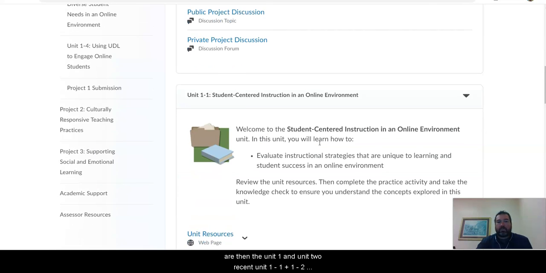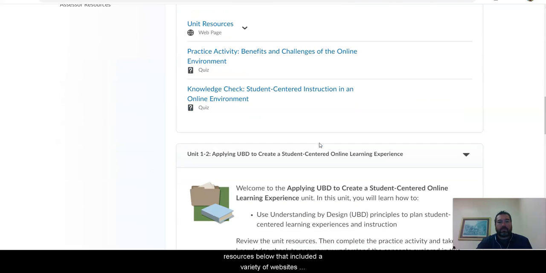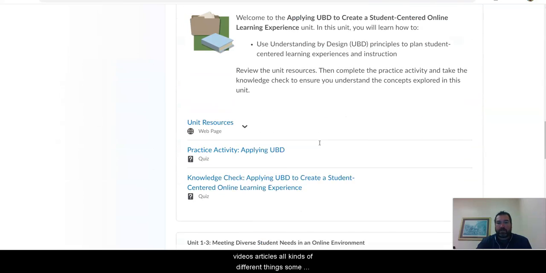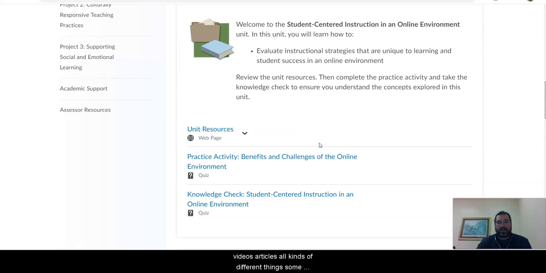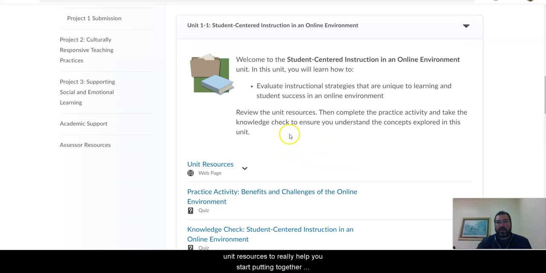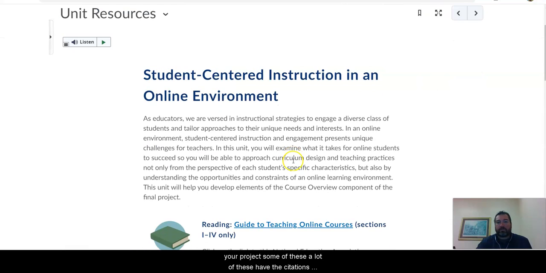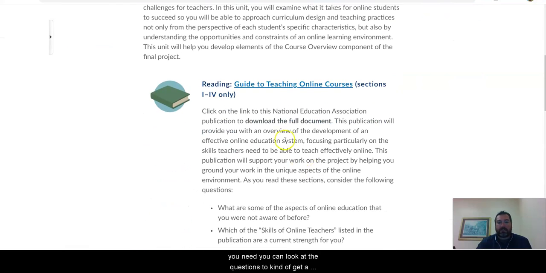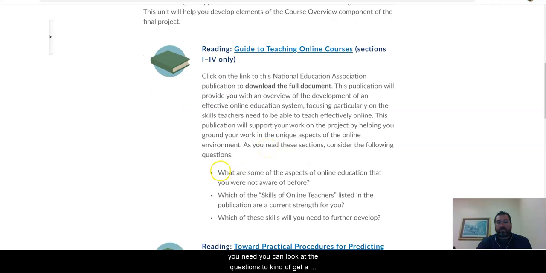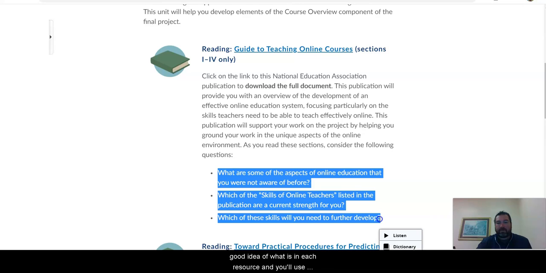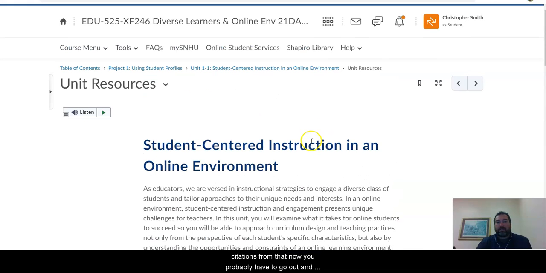There are then the Unit 1-1 and 1-2 resources below. They include a variety of websites, videos, articles, all kinds of different things, some different quizzes. You'll use the information in the unit resources to really help you start putting together your project. A lot of these have the citations you need. You can look at the questions to get a good idea of what is in each resource, and you'll use citations from that. Now you probably have to go out and get some of your own citations as well, but this is a really good start to help you get going with the project.